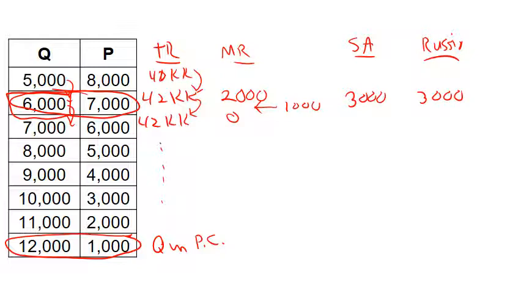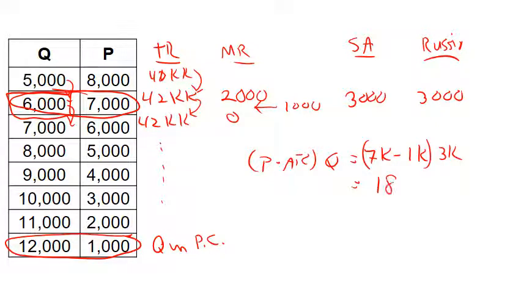At that level of output, what is Saudi Arabia's profit going to be? Profit is going to be price minus average total cost times output. The price is 7,000. The average total cost is 1,000. And Saudi Arabia is making a total of 3,000 units of output. That'll give me a total of $18 million as my profit.